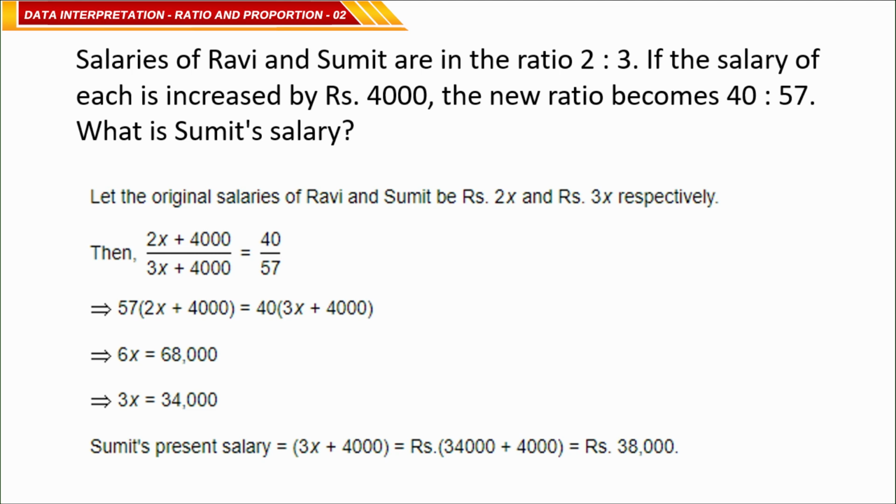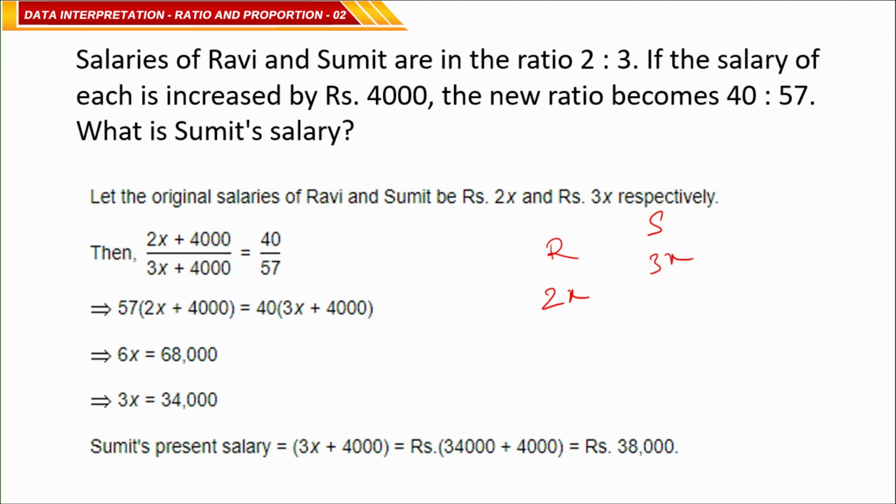The salaries of Ravi and Sumit are in the ratio 2 is to 3. If the salary of each is increased by 4,000, the new ratio becomes 40 is to 57. What is Sumit's salary? Actually we don't know Ravi's salary and Sumit's salary. Initially it is in the ratio 2 is to 3, so we can say Ravi's salary is 2x and Sumit's salary is 3x.